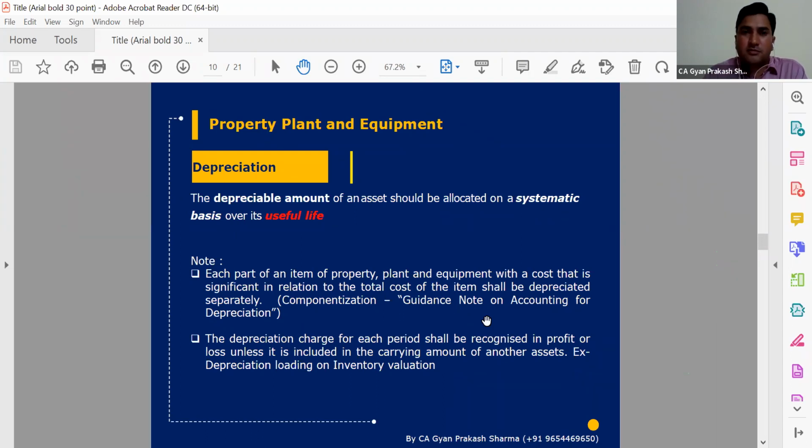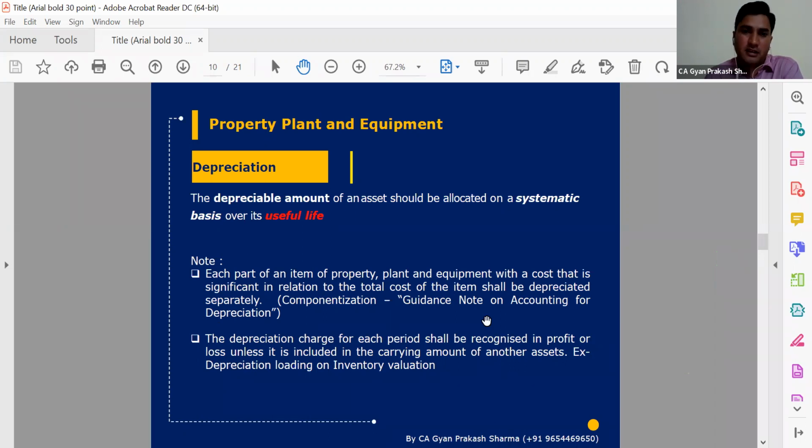These are not hard and fast mandatory rules that each and every organization is bound to follow. Management may take a life on the upward side or the downward side, but in that case, whatever life they want to take, there must be a reasonable basis, and that basis must also be described in the financial statements. So in the accounting policy, we need to especially mention what basis we have followed if we are differing from the life mentioned in Schedule 2.